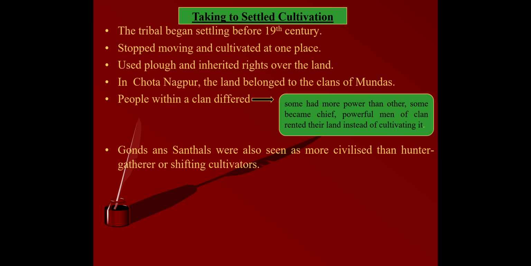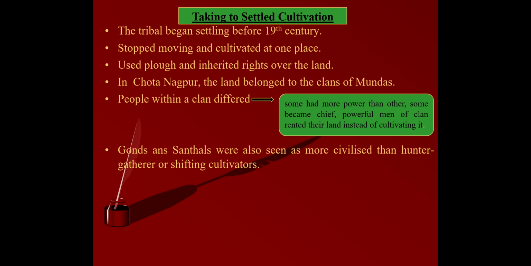Now they began to use the plough for agriculture, and gradually got rights over the land they lived on. Earlier it was seen that all the forests belonged to the tribal people. They moved from one place to another and did not settle at one place. Now they started to settle at one place, and they also got rights over the land where they were living.